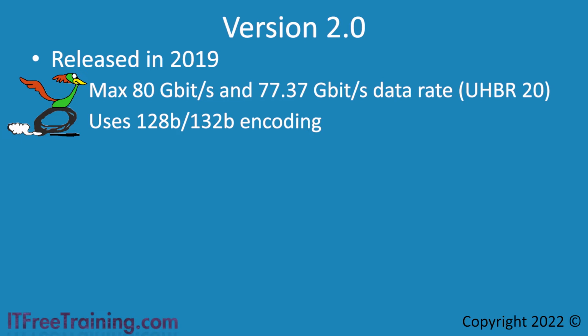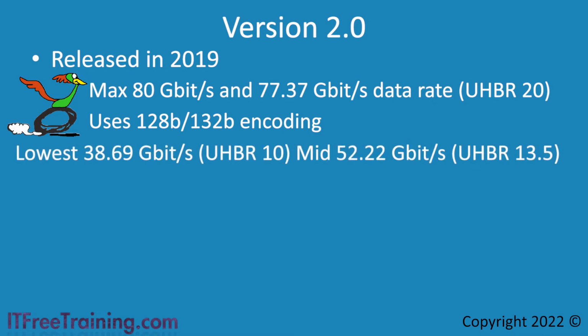Unlike the other versions, version 2.0 has 3 different speeds the cable can run at. The lowest speed is just over 38 gigabits per second, and the mid-range speed is just over 52 gigabits per second. The cable you use and the hardware in the video adapter and the screen used will determine which speed is used. As we will see later in the video, even the lowest speed gives us some impressive results.